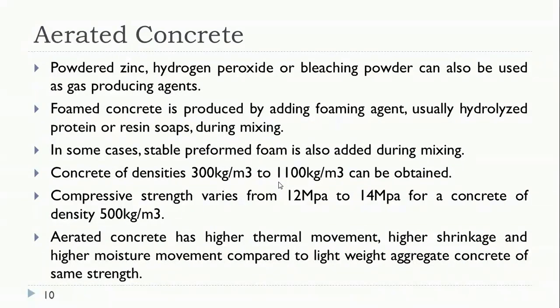Whereas foamed concrete is obtained by adding foaming agents. Usually it will be hydrolyzed protein or resin soaps during mixing. Foaming agents are readily available. You will easily get them in a place where there is a dealer of chemical admixtures or other chemical agents for construction purposes. There you will get foaming agents also. So by using these foaming agents or aerating agents, we can easily obtain concrete of density 300 to 1100 kg per m cube.